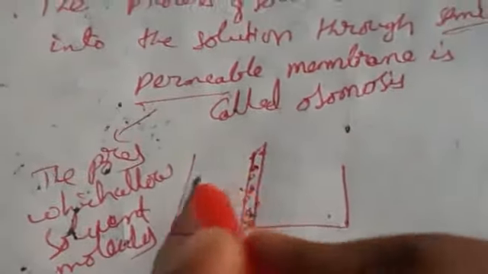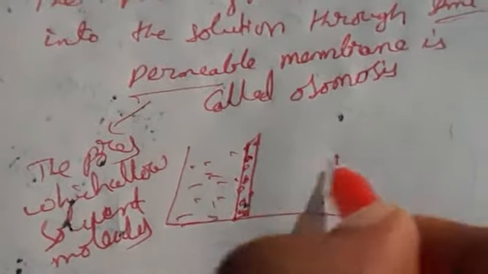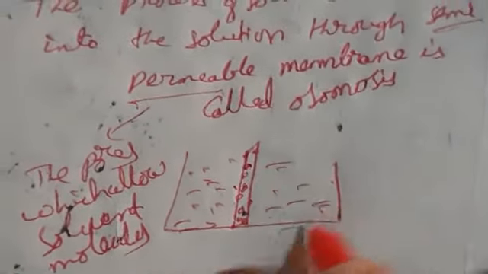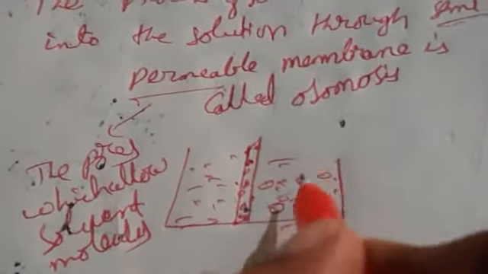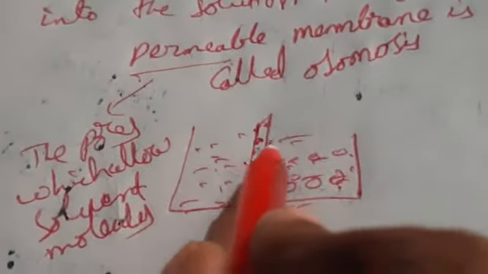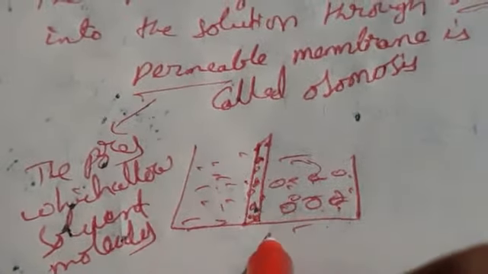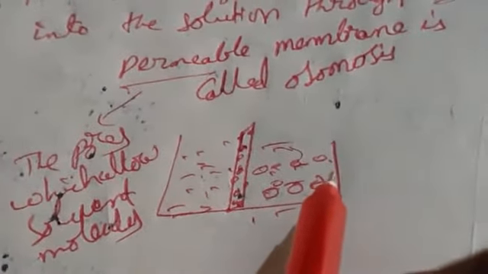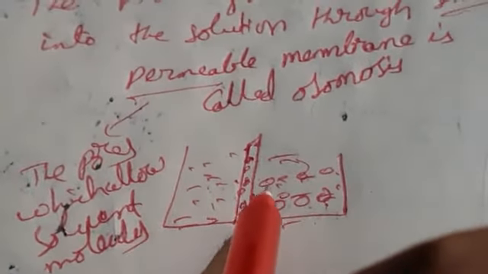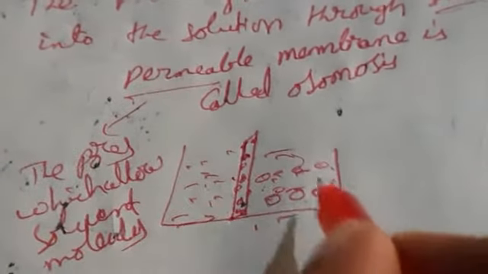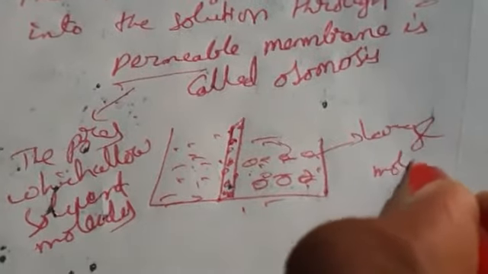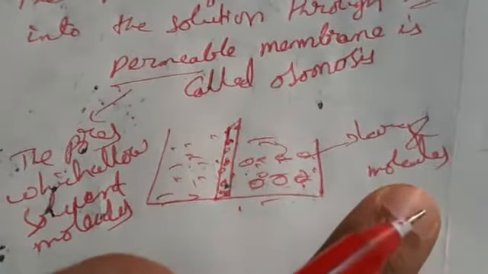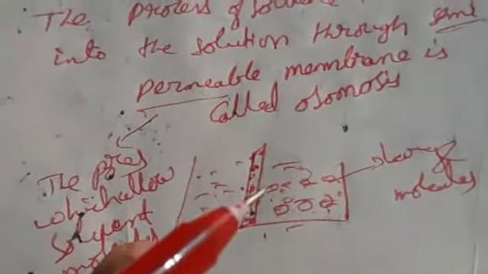So this is the water, this is the solution with solute molecules. Solution means solute and solvent should be there. So what happens, only water molecules will enter here through the semi-permeable membrane, but no solute molecules are passing. Why? Because solute particles are very large molecules. Because of large molecules, it is not passing through.